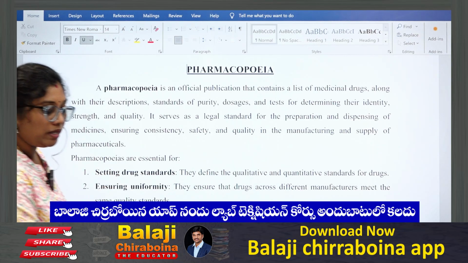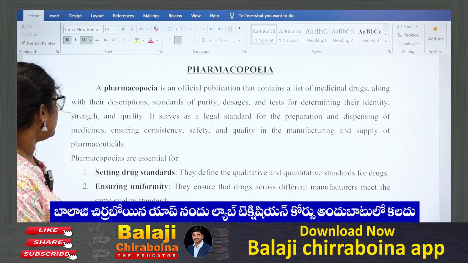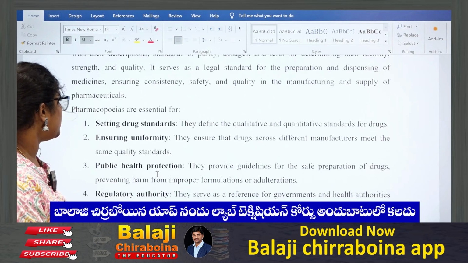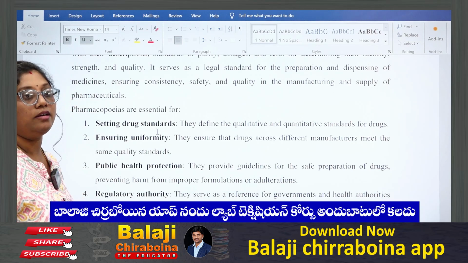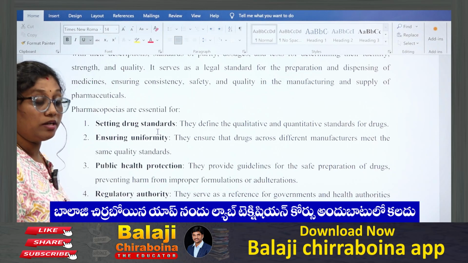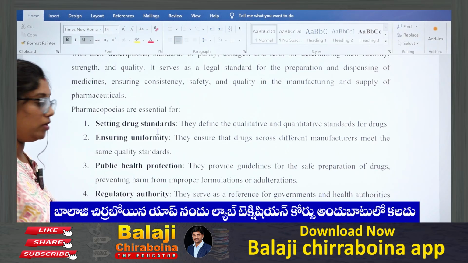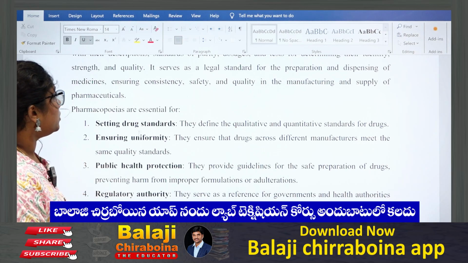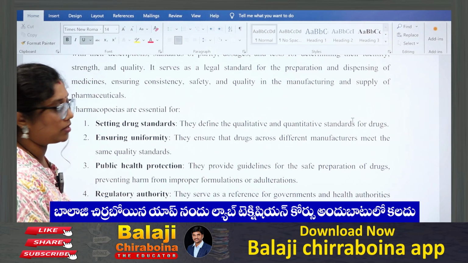So why are these pharmacopoeia books essential? For setting standards, because everyone should follow the particular standards and guidelines that are prescribed in the pharmacopoeia book. And further, when the medicines and drugs are prepared, they define the qualitative and quantitative standards for drugs.